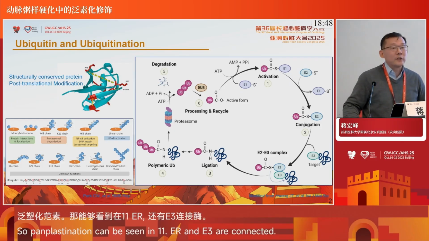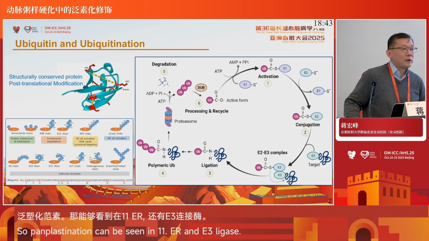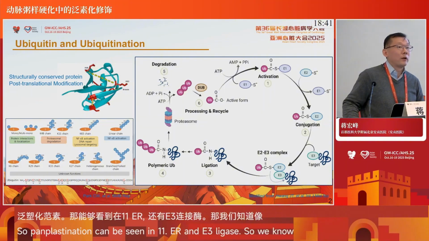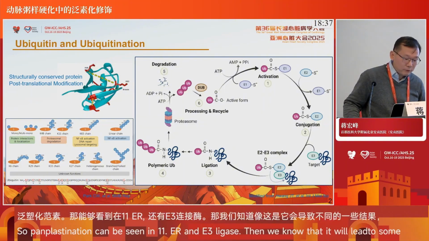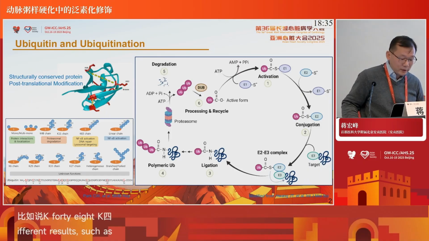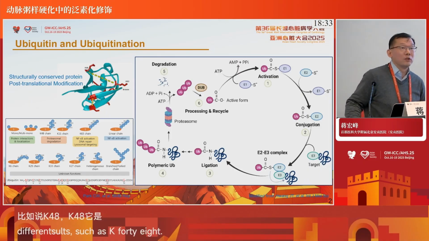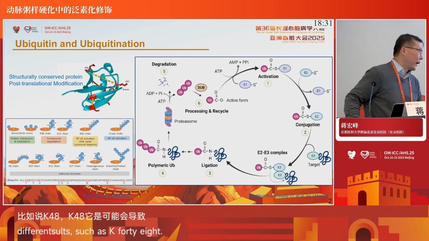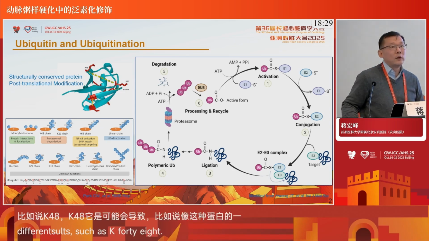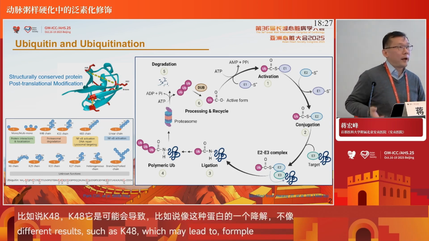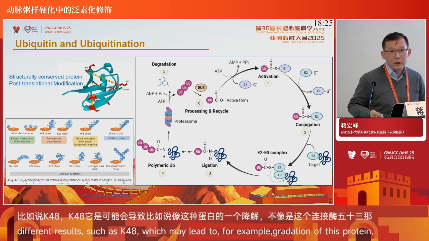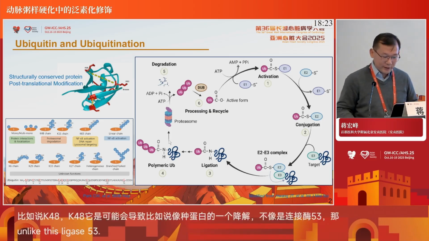Usually ubiquitination at different ubiquitin sites may lead to different results. For example, as we know, K48, that means ubiquitination on lysine 48 in ubiquitin, leads to protein degradation, while K63 usually leads to inflammatory activation, DNA repair and other processes.